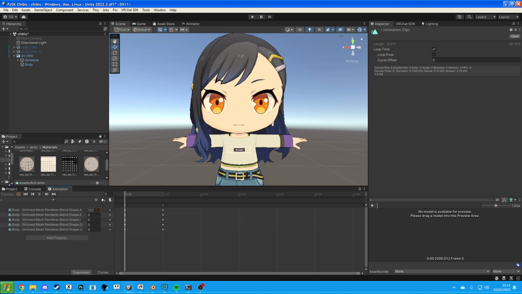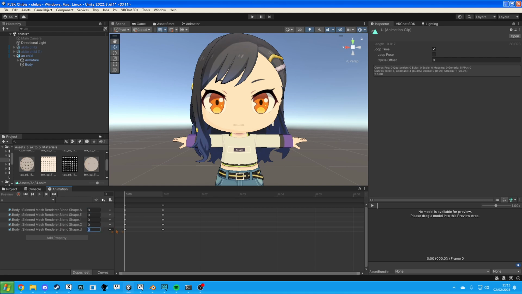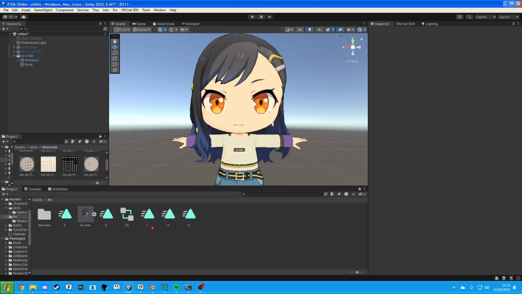This one is I, so we'll change it there. This one's O, so we'll do that, and then last but not least we have U. There we go. So that's all 5 of the blend shapes.